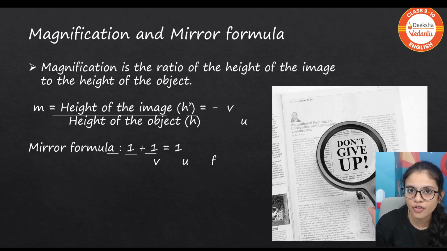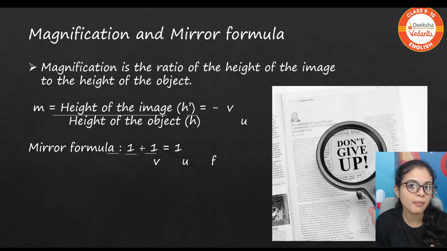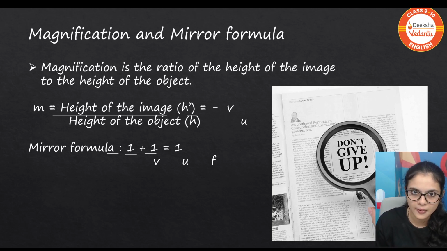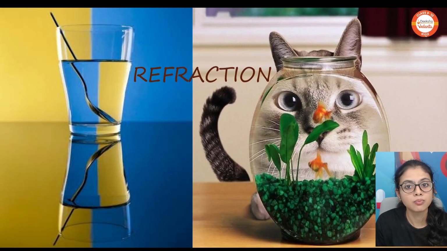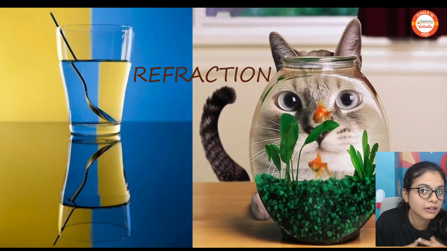Coming towards mirror formula, as mirror is the first formula, right? After mirror formula, we are going to study about lens formula. So mirror formula is 1 by v plus 1 by u is equal to 1 by f. This is mirror formula. So you'll be solving many numericals over here. I have a separate session for numericals which you can check, and I'm bringing more numericals also. So till here we are done with reflection.